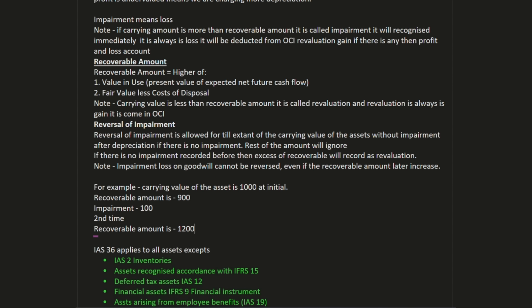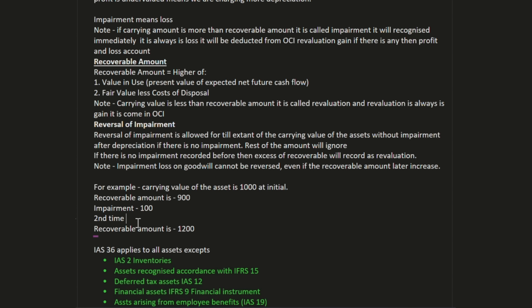So first time we can assume first year, and second time we can assume second year, but it is not about the years, it is about whether there is an indicator of impairment or not. So it can be 4 or 5 times in a single year, or it can be 1 time in a subsequent year, or 2-3 times after giving a 2-3 year gap.